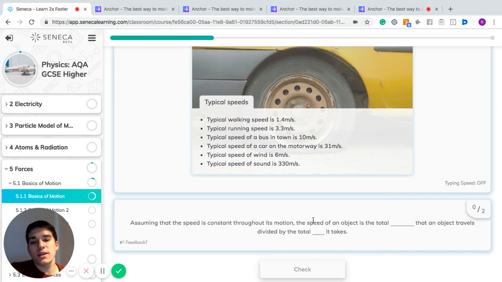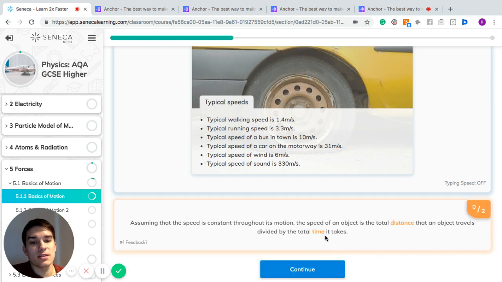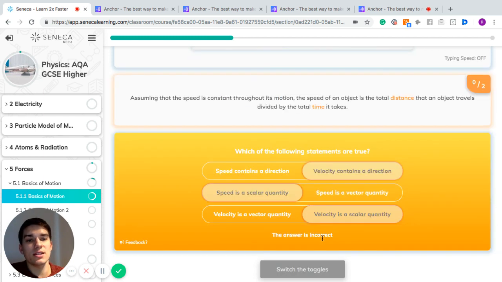So assuming that speed is constant throughout its motion, the speed of an object is the total distance the object travels divided by the total time it takes. So speed is distance divided by time.